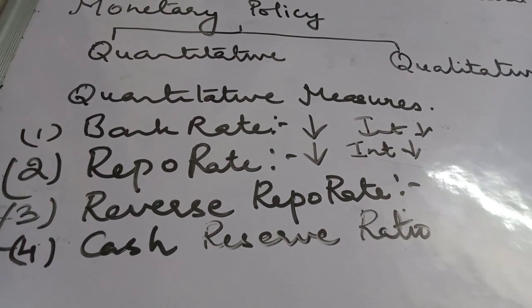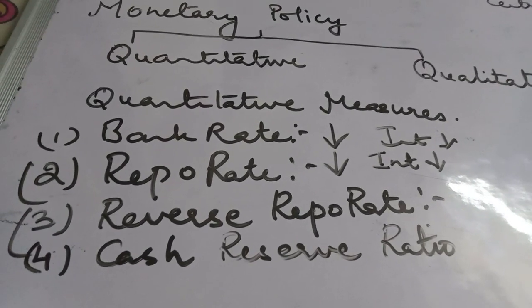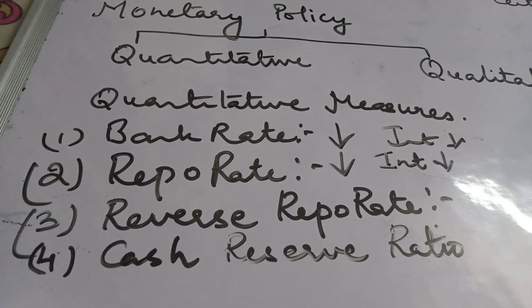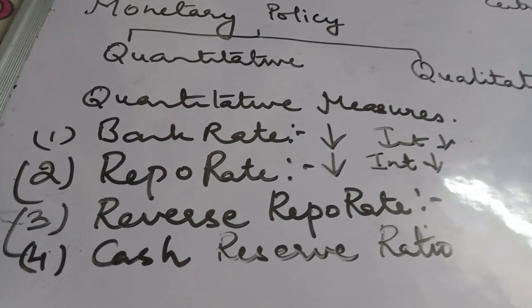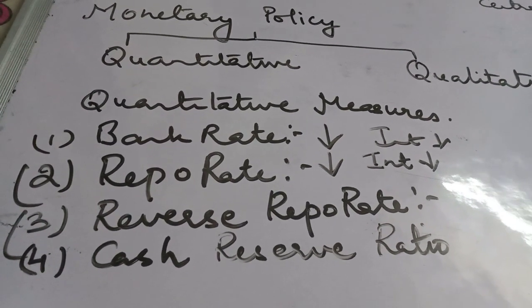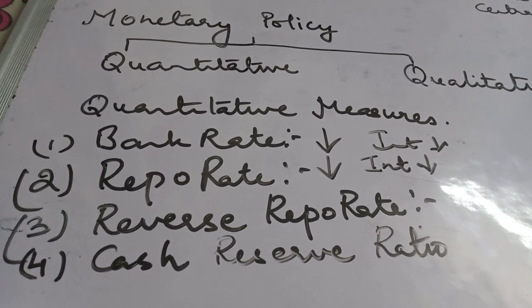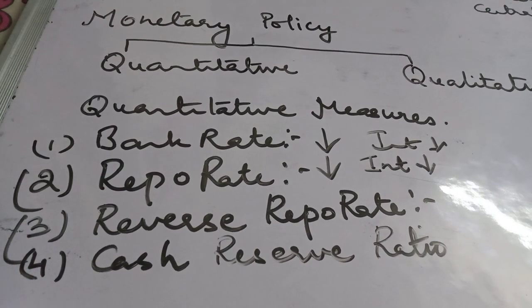During deflation or deficient demand, the central bank reduces the cash reserve ratio, which expands the credit creation capacity of commercial banks, which leads to an increase in effective demand.